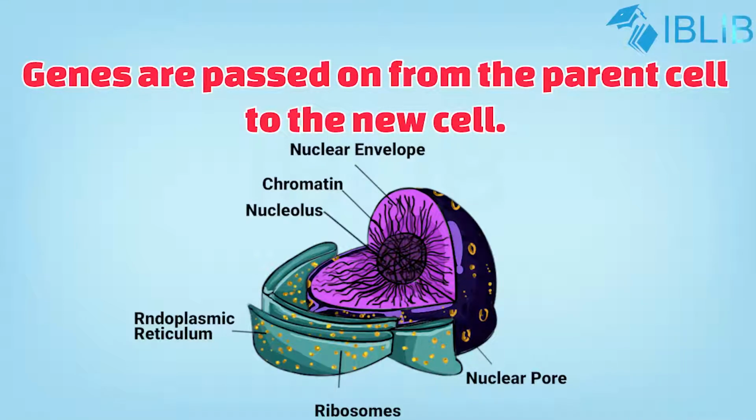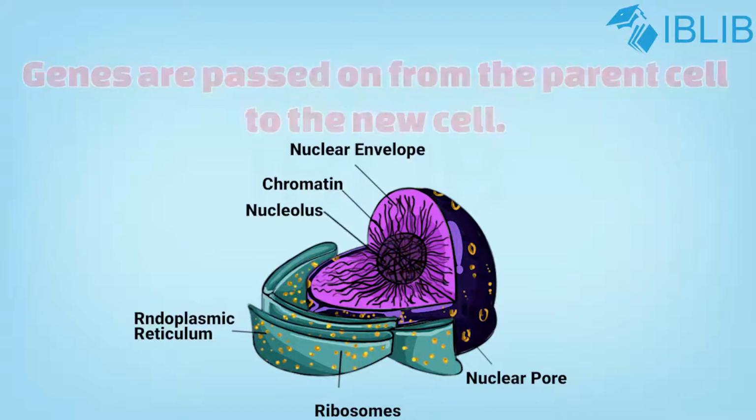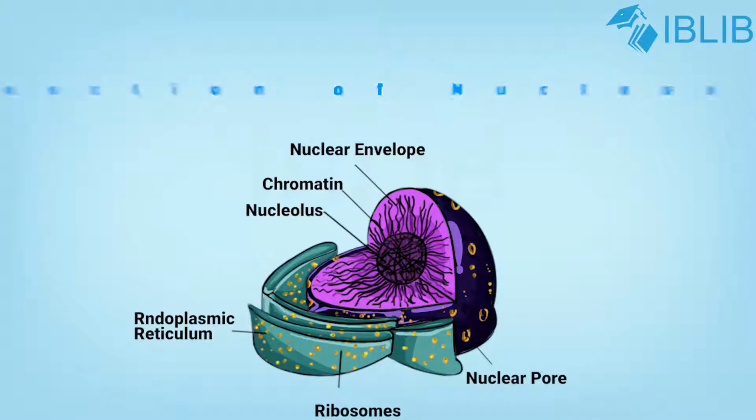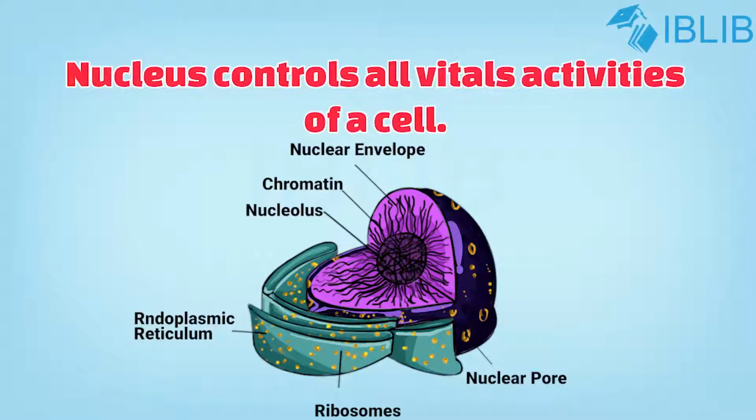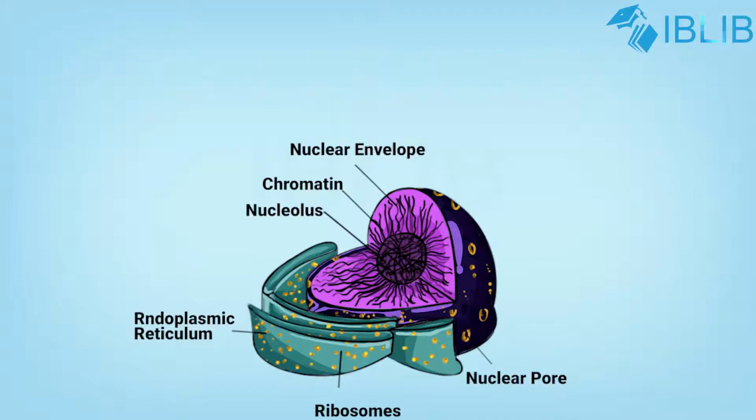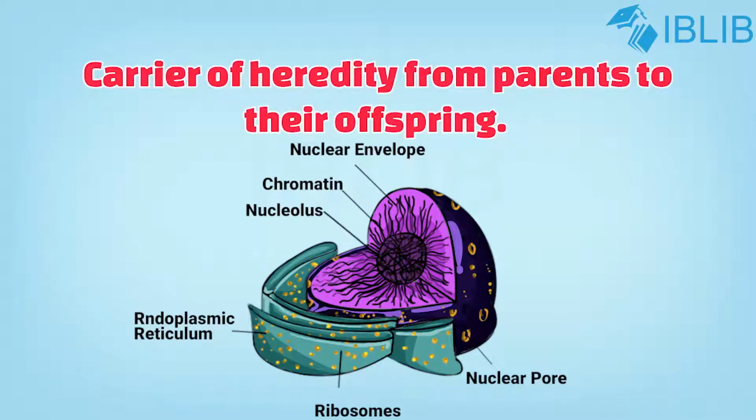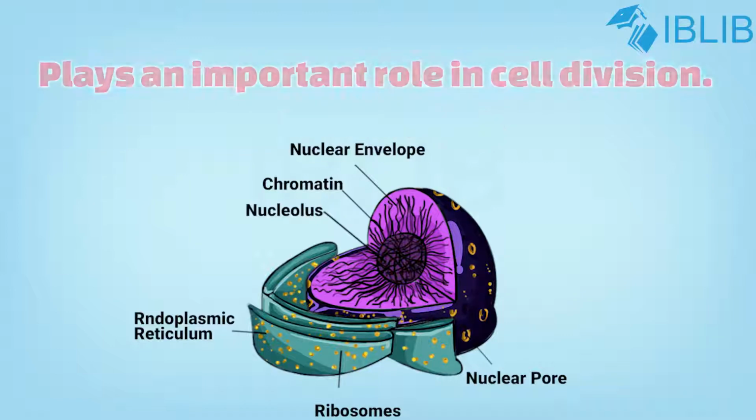cell. Function of nucleus. First, the nucleus controls all the vital activities of the cell. It is thus called the control center of the cell. Second, it is carrier of heredity from parents to their offspring. Third, it plays important role in the cell division.